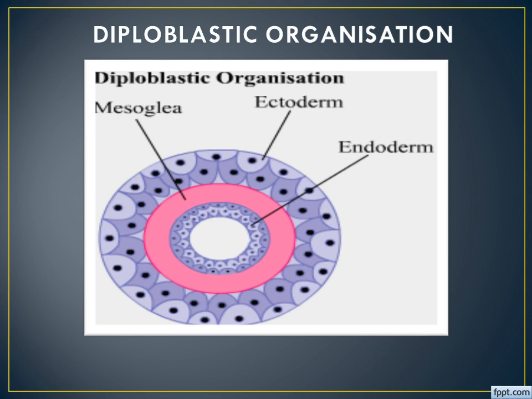Between these two, the pink color is marked as mesoglea. Actually, it is not a layer. It is an incomplete layer present between the ectoderm and the endoderm, known as mesoglea. It's an undifferentiated layer. It is not developed as ectoderm and mesoderm. Can you differentiate? There the cells are there, but there are no cells here. It is undifferentiated cells. That's why it is simply marked as mesoglea. Is it clear? Okay. Next one.